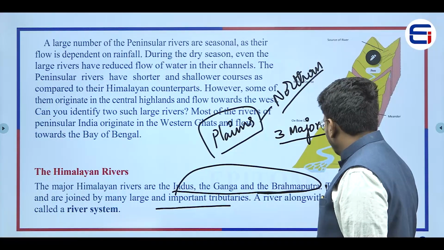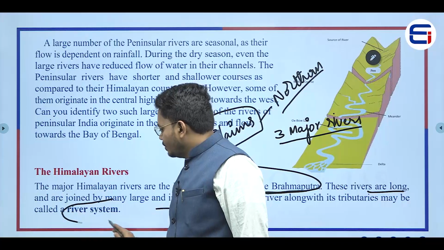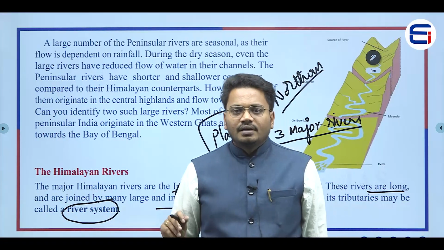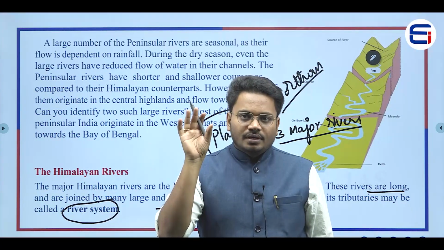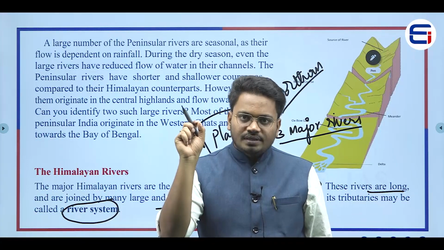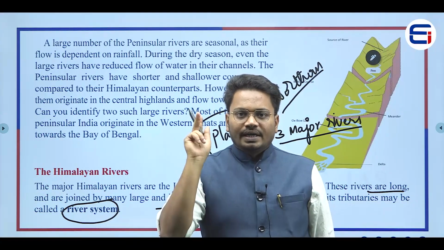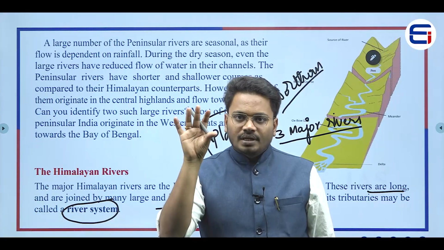A river along with its tributaries may be called a river system. So what does it mean? It means that generally we call these rivers with their tributaries a river system, right? Here he has given the definition of a river system. What is meant by a river system?